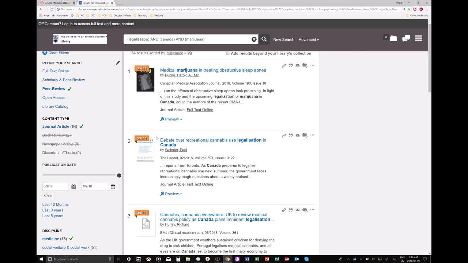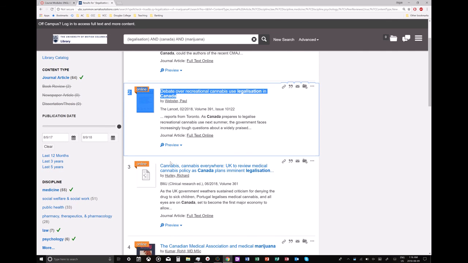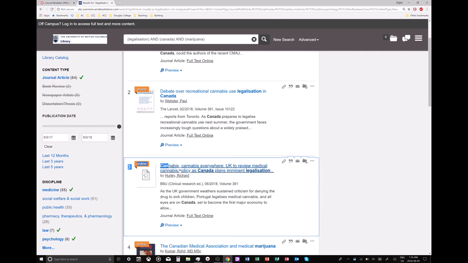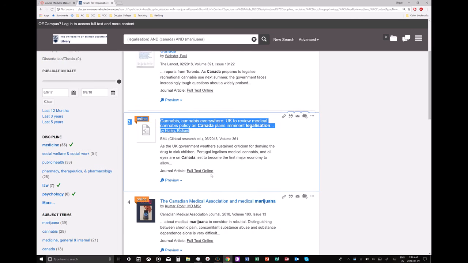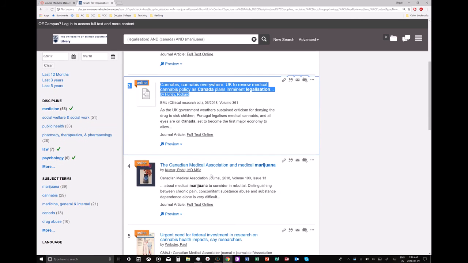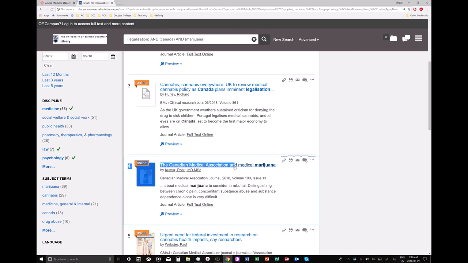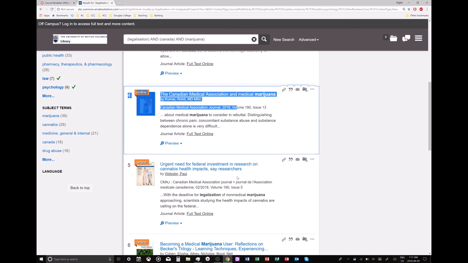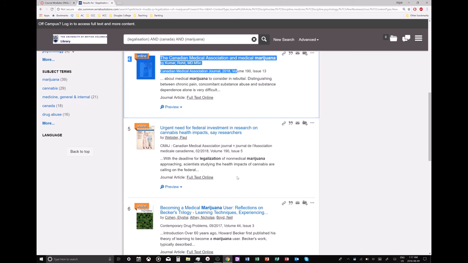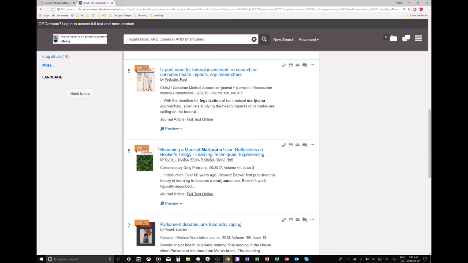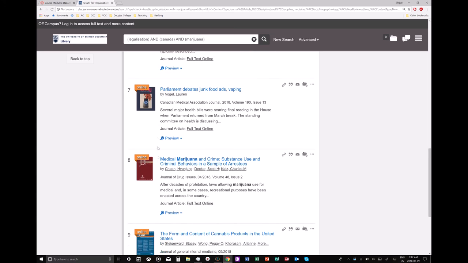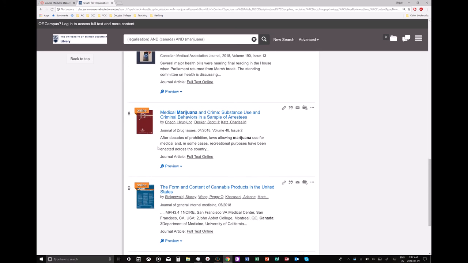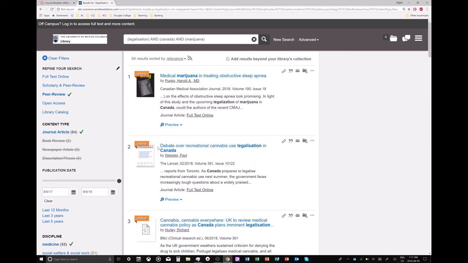Debate over the recreational cannabis use. So that might be a good one. You can see what the debate is going on. Cannabis everywhere. The UK is going to review the policy. In Canada, you can see what the Canadian Medical Association says about this. Becoming a medical marijuana user. Medical marijuana and crime.